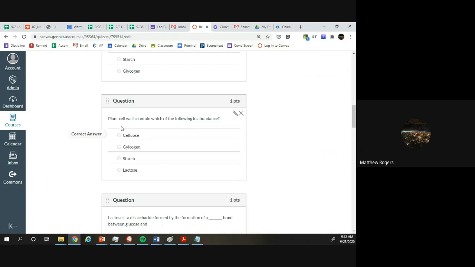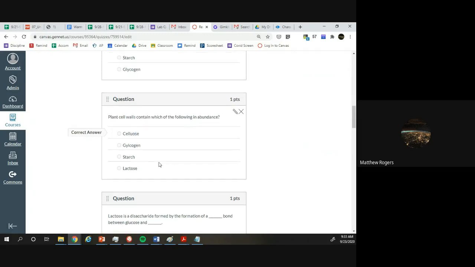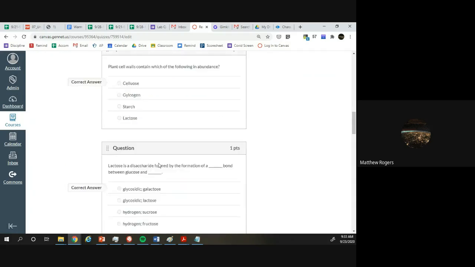Next one, plant cell walls contain which of the following in abundance? The answer is cellulose. Hopefully this was kind of easy. Cellulose is the most abundant organic molecule on Earth, and cellulose makes up all cell walls. So, in plants at least, I should say.